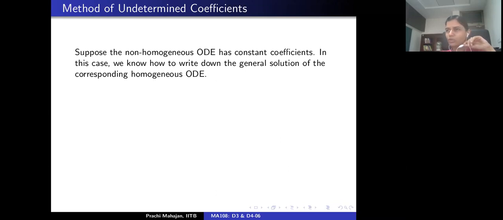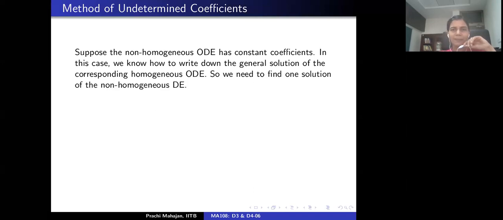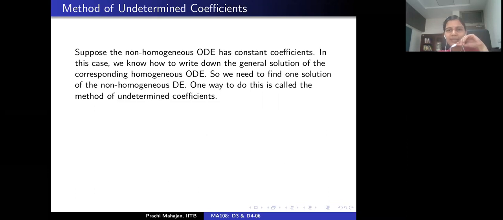You write down the associated characteristic equation and find the roots. But in order to write down the solution of the non-homogeneous differential equation, you still need to find one solution of it. There is a method to do this, called the method of undetermined coefficients.